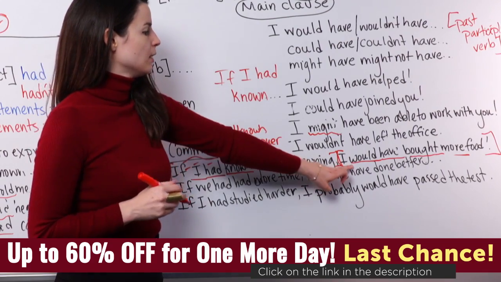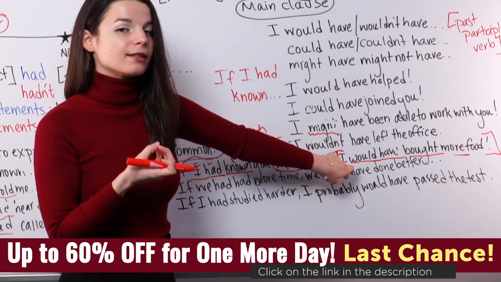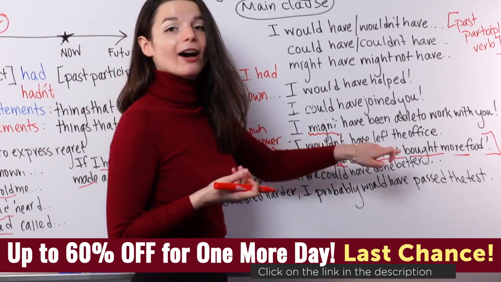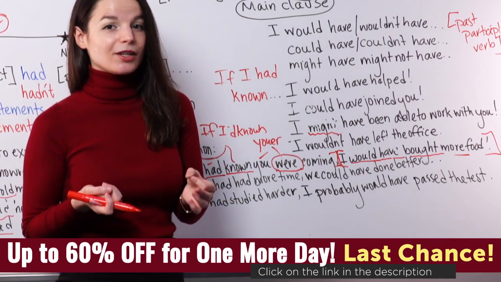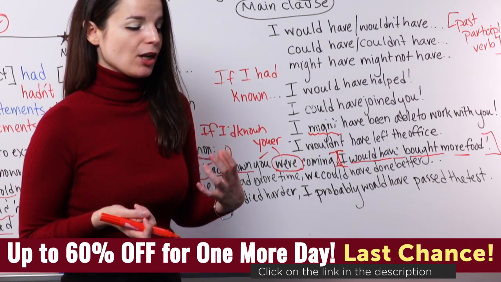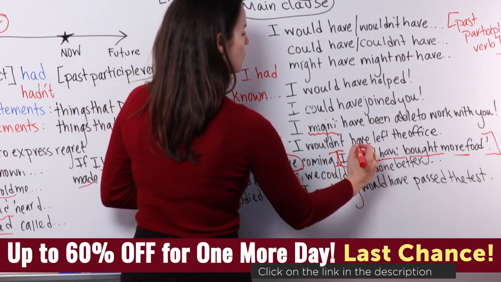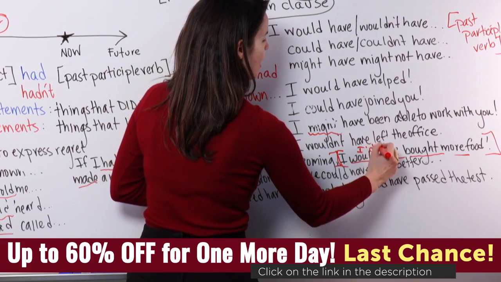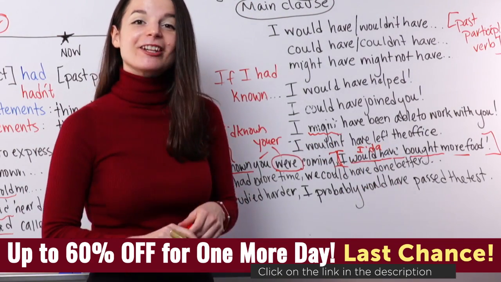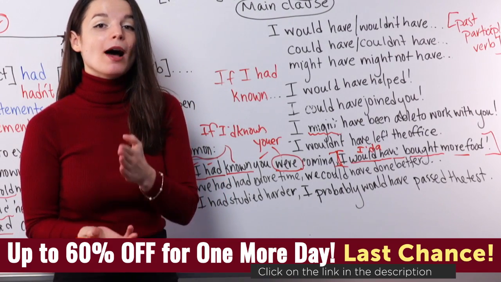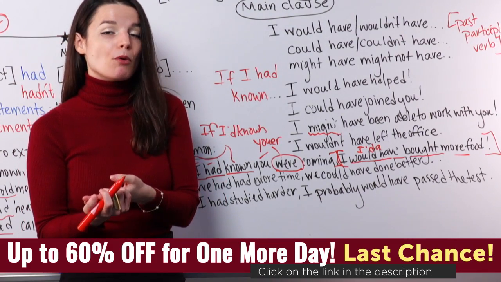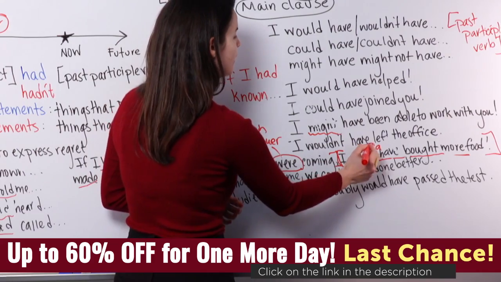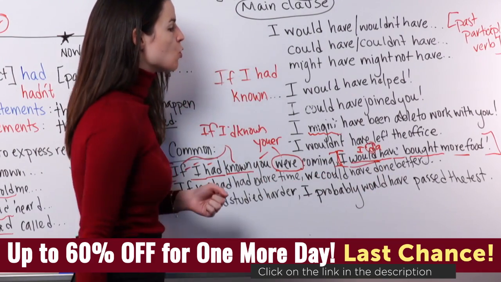Over here then, I also make reductions in sound. So I would have, this is a really good pronunciation point actually. If I had known you were coming, I would have becomes I'da. If I'd known you were coming, I'd have bought more food. I'd have bought more food. So this d equals would.